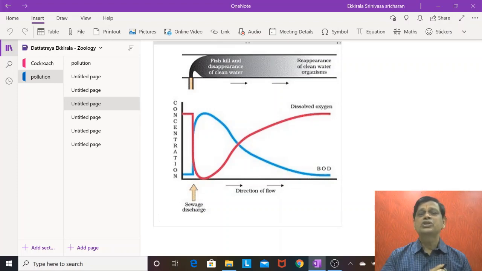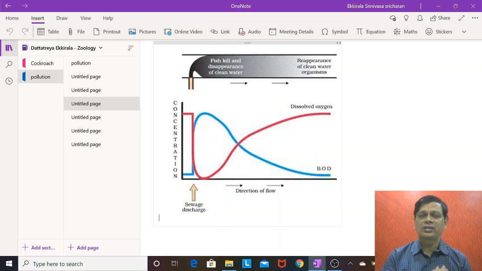Now water pollution. Water is polluted by industrial effluent and domestic sewage. These industrial effluents contain a lot of toxins. For example, mercury caused Minamata disease in Japan. Mercury, cadmium, and arsenic like that caused blackfoot disease and itai-itai. These are the other things. Now another major thing in water pollution is domestic sewage rich in organic waste.